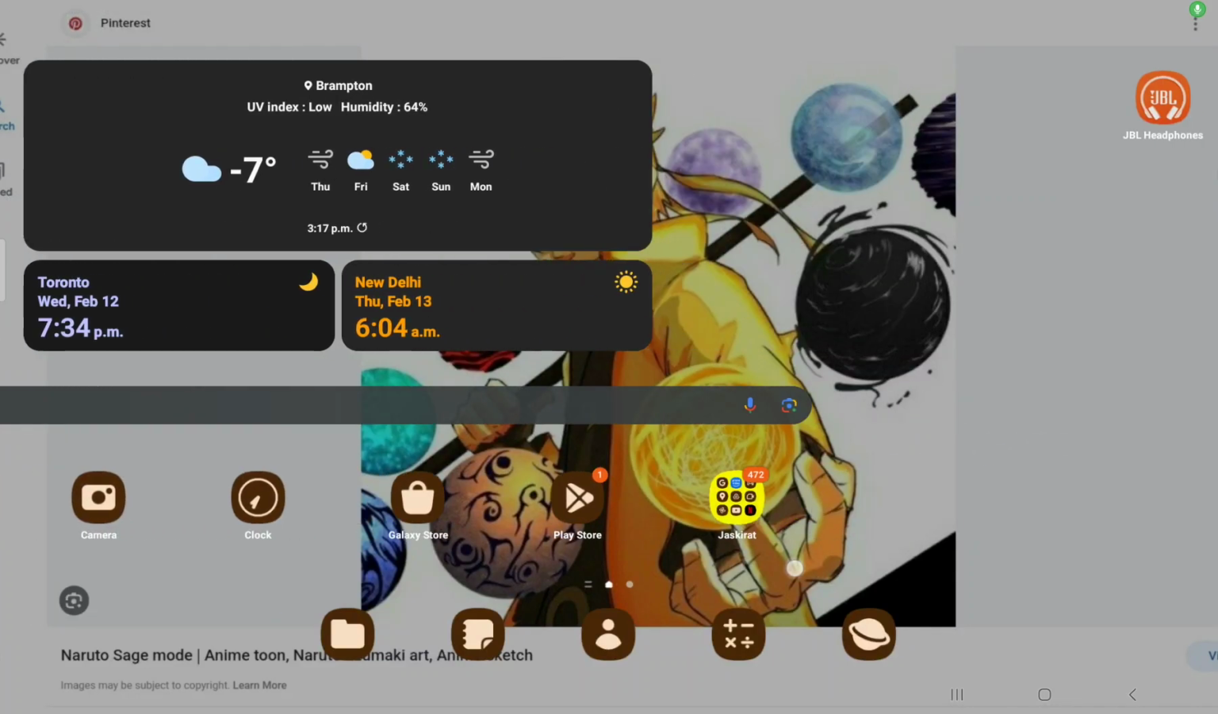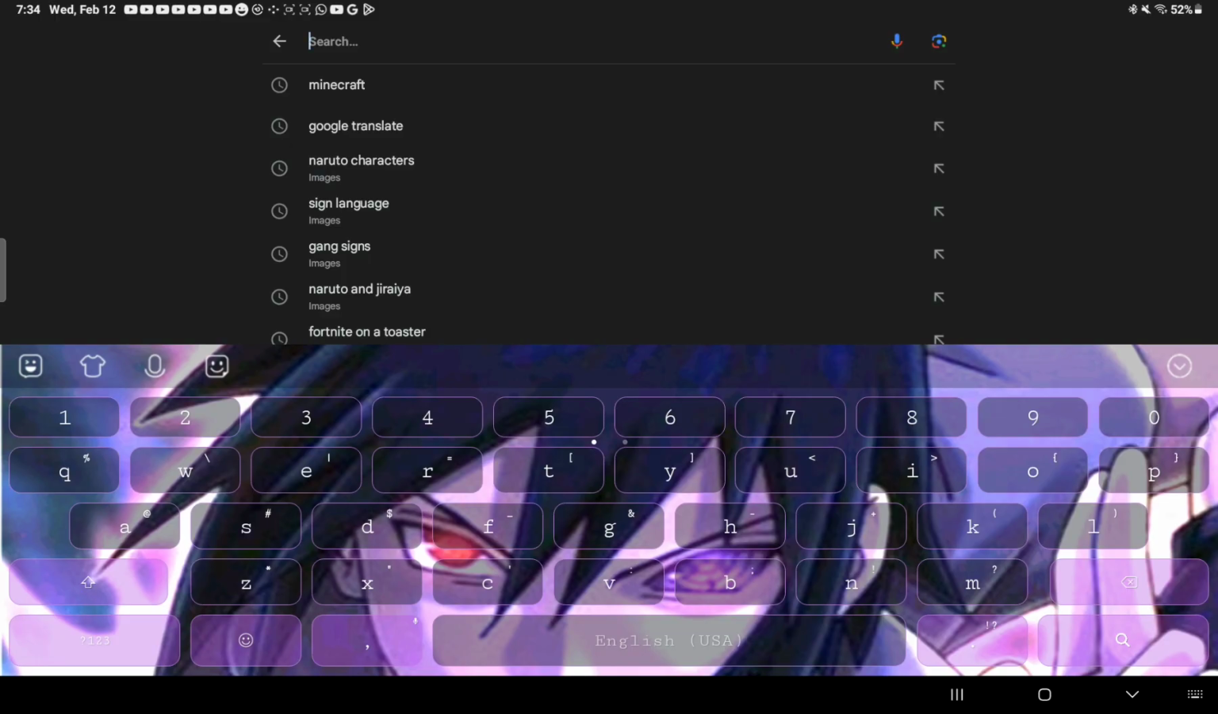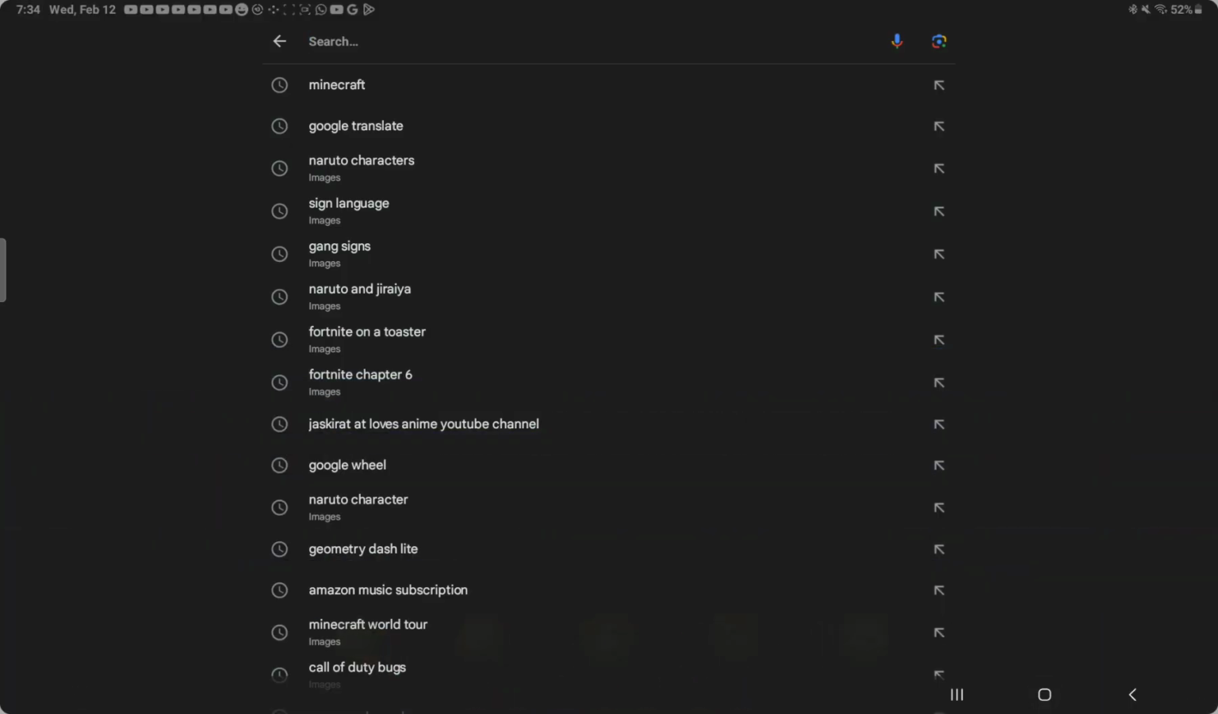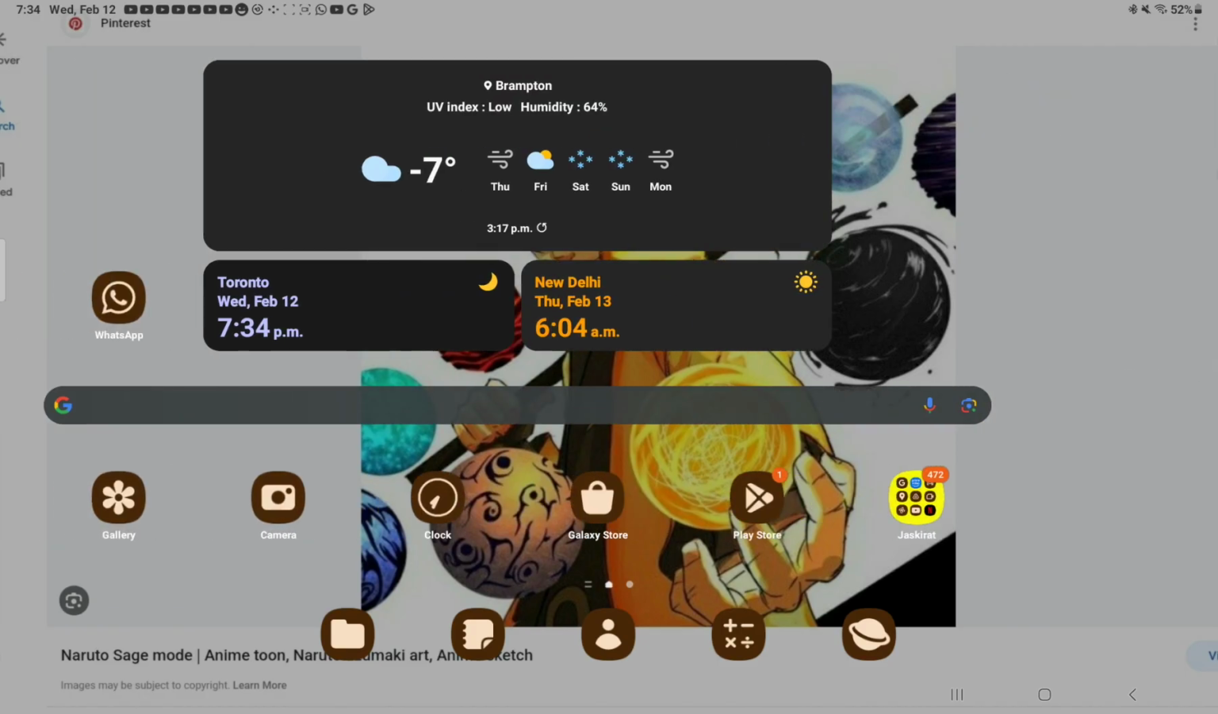I'll be teaching you how to get a custom keyboard. For example, let me just show you. As you can see, I have the Sasuke keyboard. How do you get it? For this, you actually need to install an app. It's called Face Moji Keyboard.